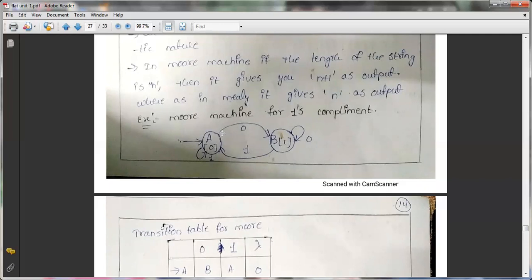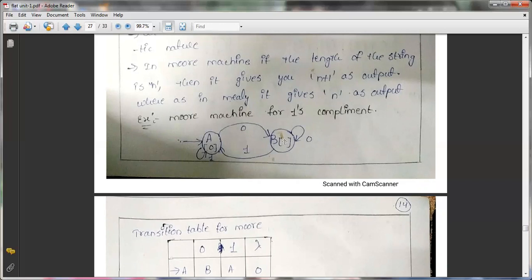If you give the input as 0, what output do you get? You should get 1, so that will be connected to B. If you give the input as 1, you should get the output 0, so that goes back to A. Then for the self loops, if you give input 1 you get 0, and if you give input 0 you get 1.